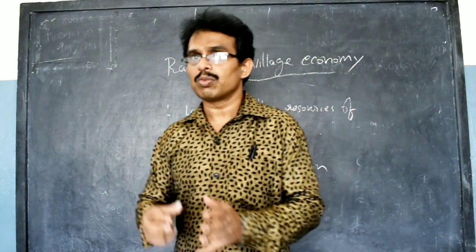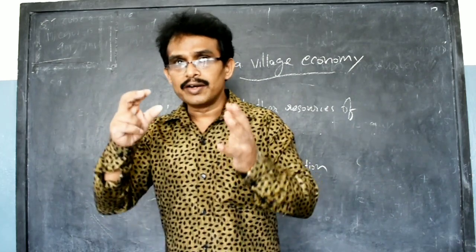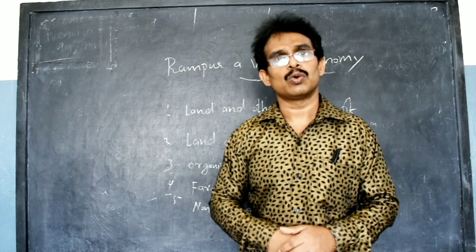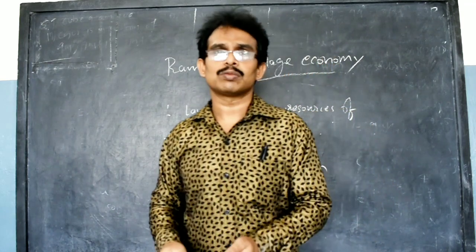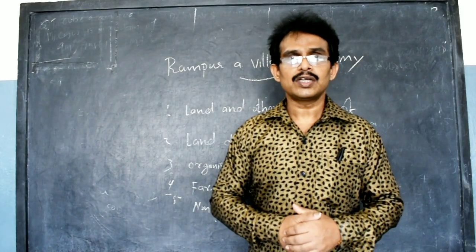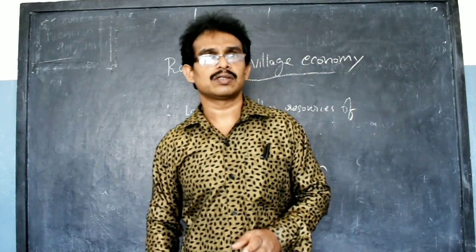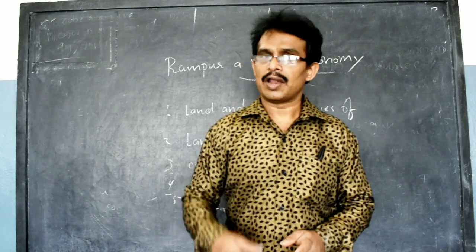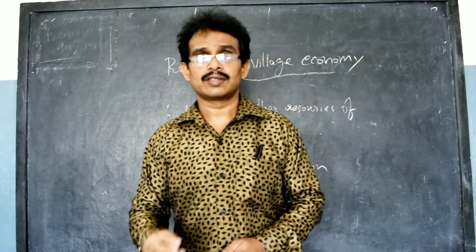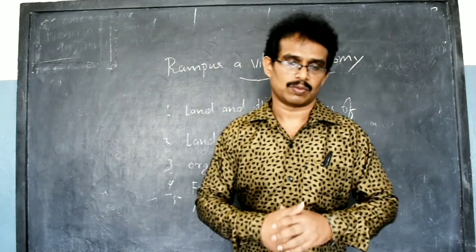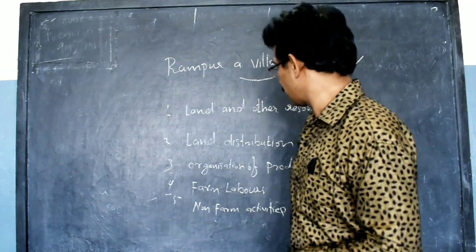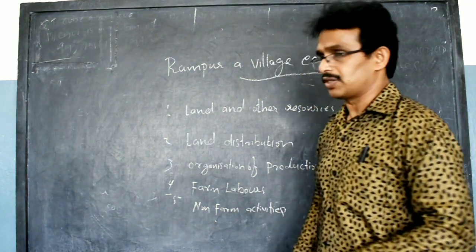When we study the land distribution of Rampur village, we can compare it with your own village. More or less, the land distribution of Rampur village is equal to your area also. That is why, when we study Rampur village conditions, land distribution and agriculture pattern, this is all an example, a model for the Indian village systems that we have to understand. Then the other topic we have to study here is organization of production.